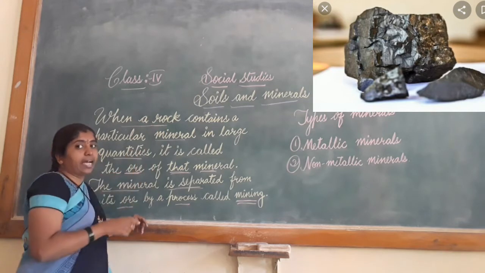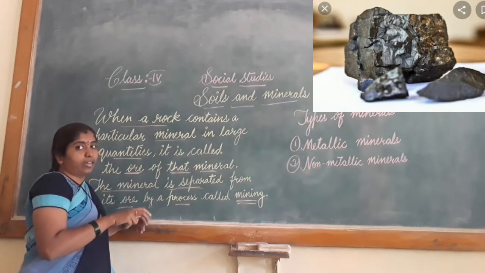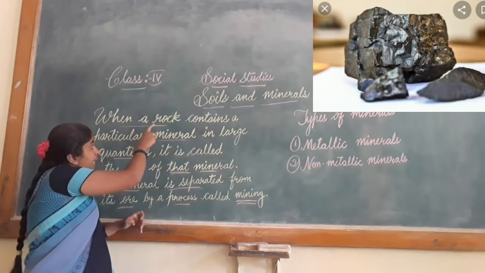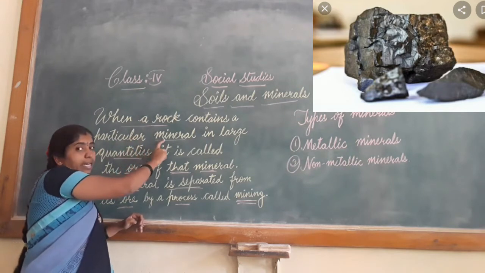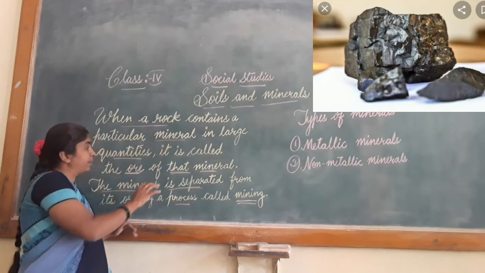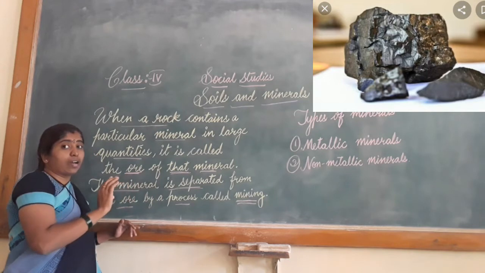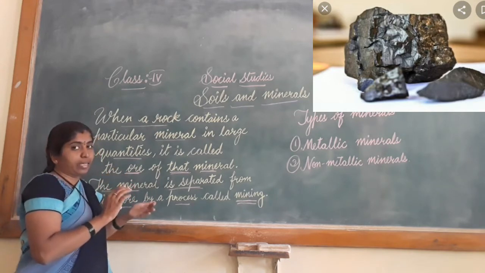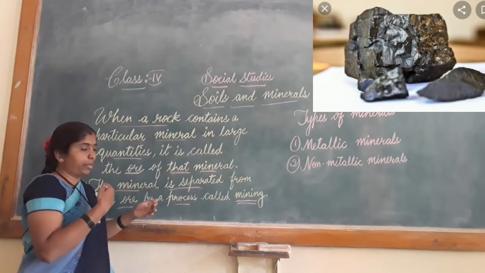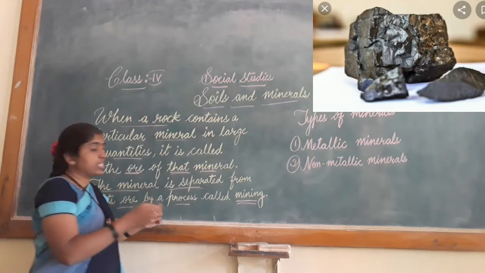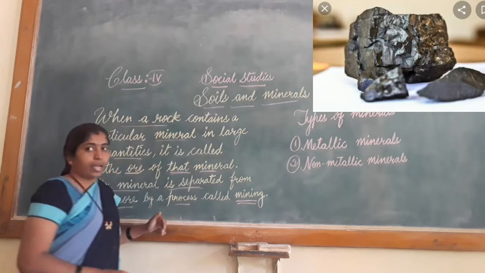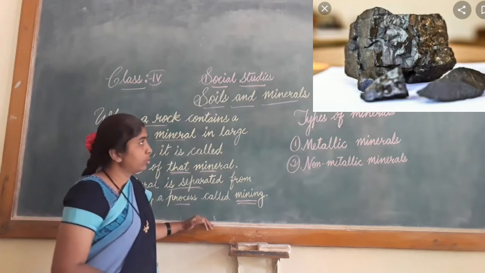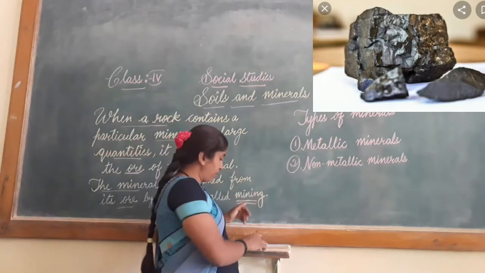When you dig the earth, that ore is present in the rock, and that rock contains a particular mineral in a large quantity. It is called the ore of that mineral, and the process of separating that mineral from the impurities is called mining here. I hope it's clear now. So now let's study further.